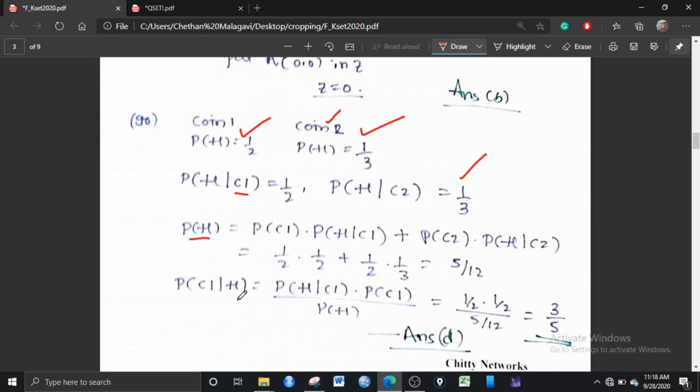And then what he has asked is, the head is observed. What is the probability that it is from the fair coin? I have taken the fair coin as coin 1. So the head has occurred. What is the probability that it is from the fair coin? For that the formula is probability of H given C1 into probability of C1. That is, you have to select the fair coin first, that is probability of C1, and then obtain the head, divided by the total probability of head. This is the total possible outcome. That is 1 by 2 into 1 by 2 divided by 5 by 12, which is 3 by 5. The answer is D. It needs a little bit of computation, but it can be solved within 2-3 minutes.